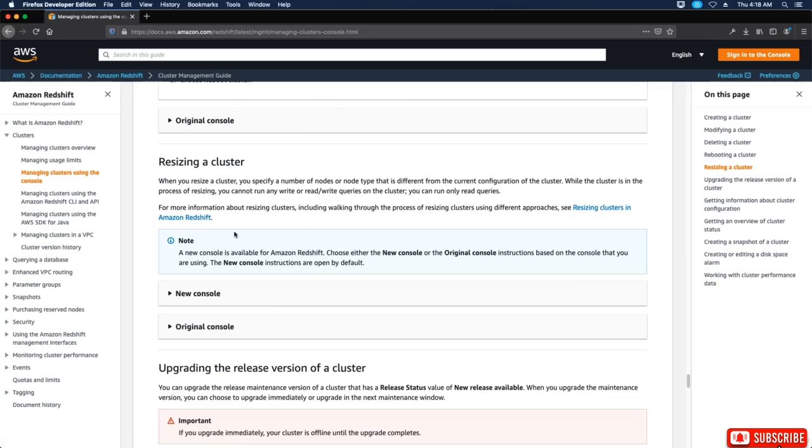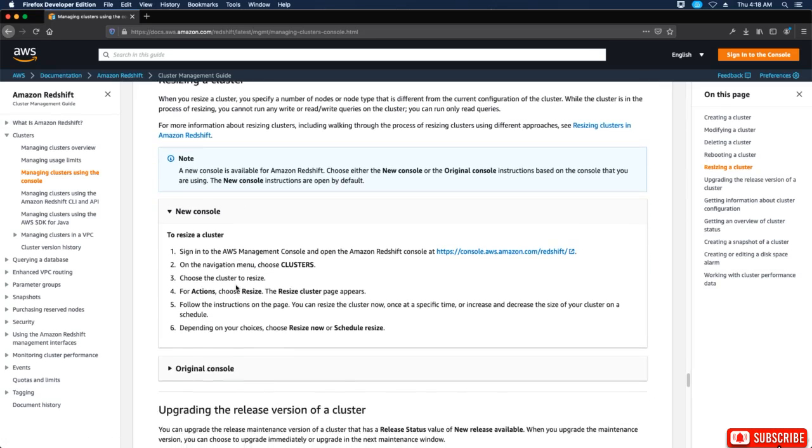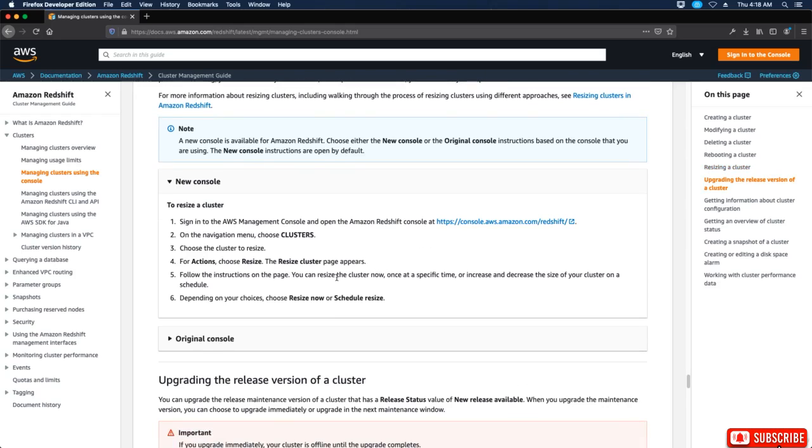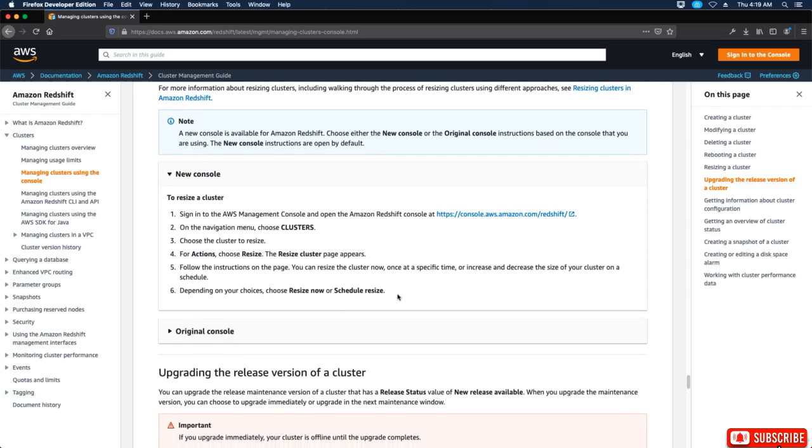Okay, so if we look at the new console options, we're just going to do the same thing. Sign in. On the navigation menu, choose clusters, choose the cluster to resize. For actions, choose resize, and then the resize cluster page appears. Follow the instructions on the page. You can resize the cluster now, once at a specific time, or increase and decrease the size of your cluster on a schedule. Depending on your choices, choose resize now or schedule resize.